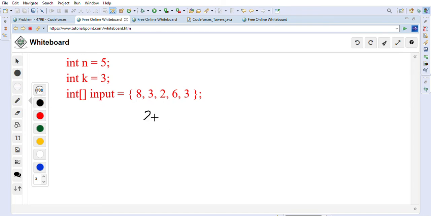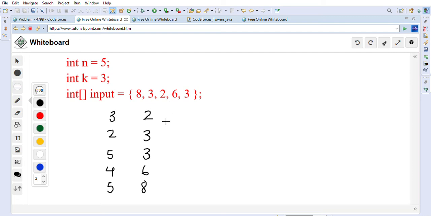So 2, its index is 3, because we are keeping one-based index, right? After that 2, 3 is there, right? So this 3 we will take, because in sorting it will use the index. So this is coming first, so it will keep this first, and then the 3, 5 is coming after that, so it will keep 5 index here. 3, 6 index is 4, so it is keeping it like this, and 8 index is 5, right? So it kept it like this. So this is how our TreeSet will keep the data.